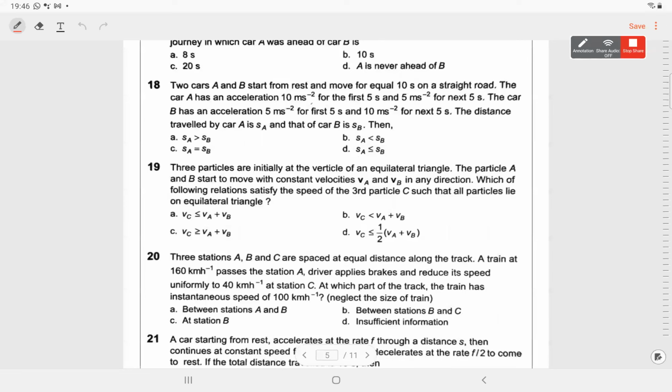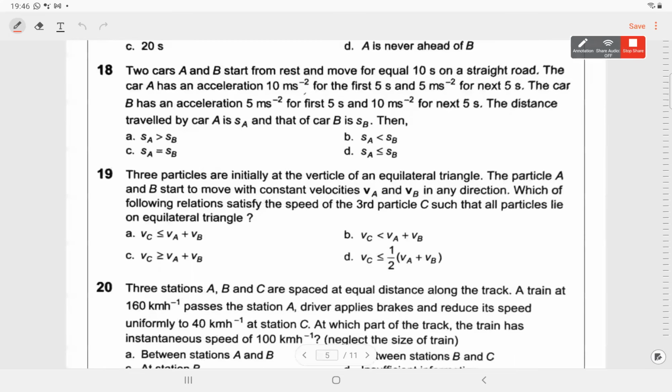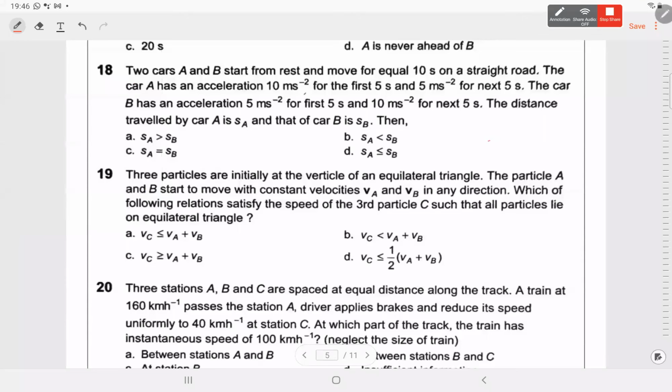Without solving, can we guess what should be the answer? I mean, we cannot guess. There is no such magic, so we have to solve. Sir, C. Okay, no. So let's calculate the exact numerical value. Don't worry. Two cars A and B start from rest.